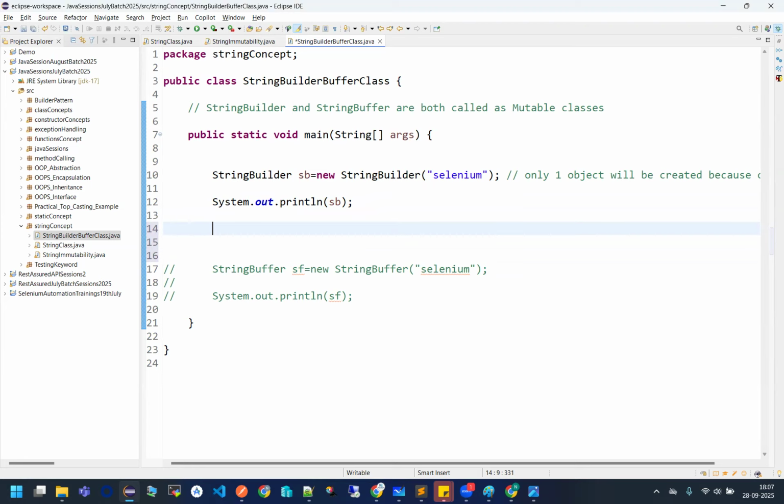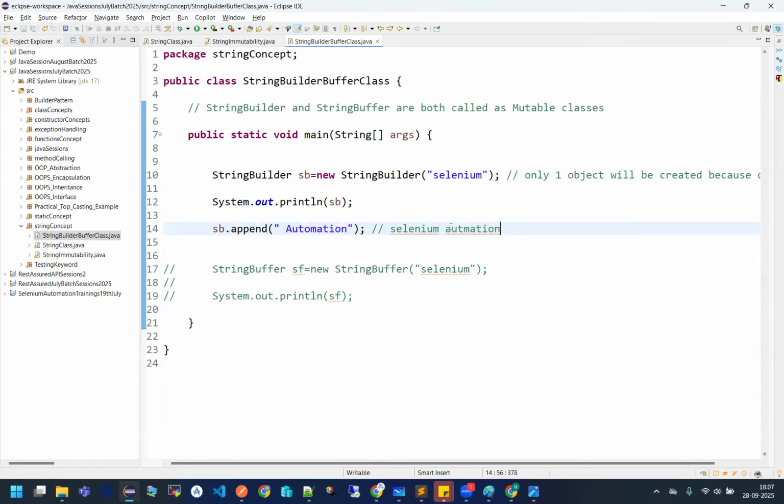Plus operator. But in string builder or buffer class, you have some methods coming, guys, and because of that, you have to use those methods to append or to concatenate some other strings. How to do? SB dot append method you have to use. And inside this, I am giving this automation. Now tell me, since I am appending, this will be giving me what? Selenium space automation.